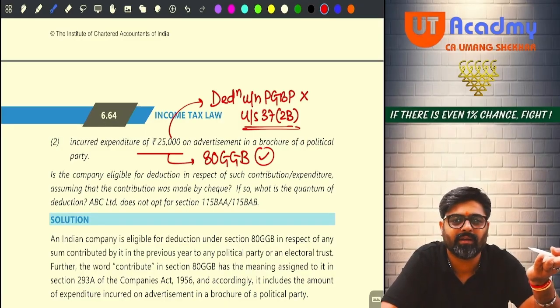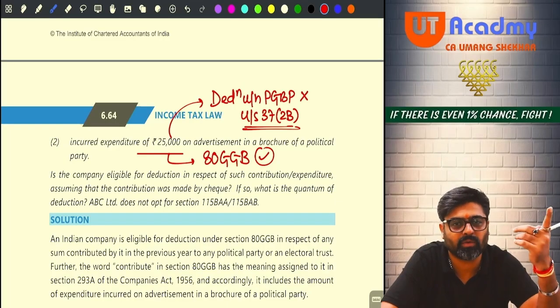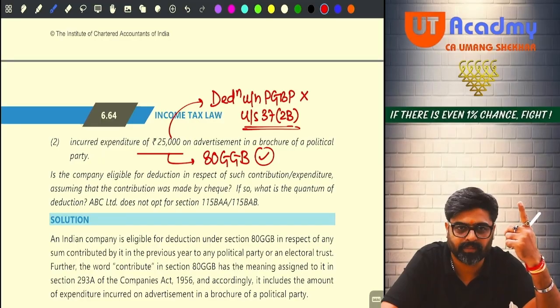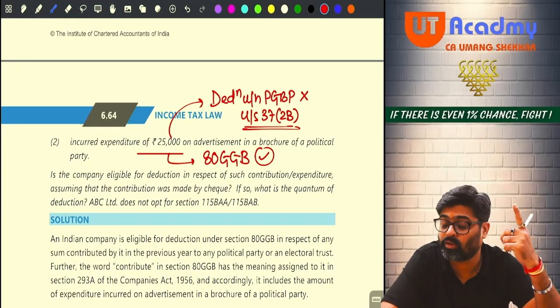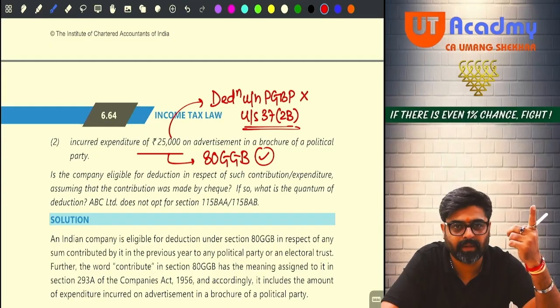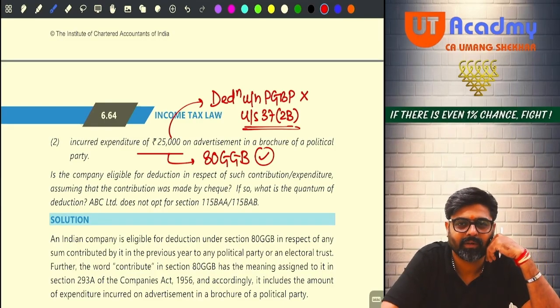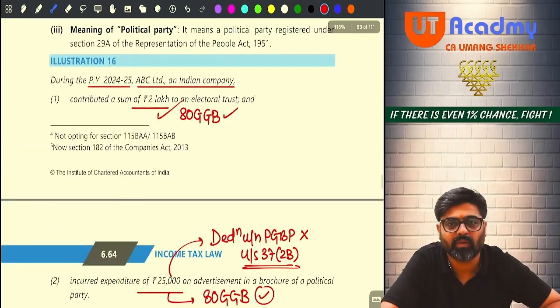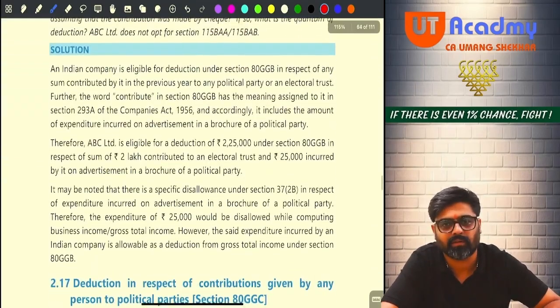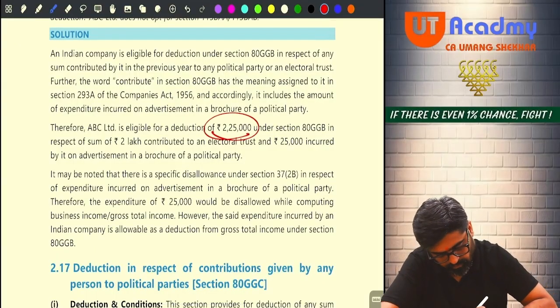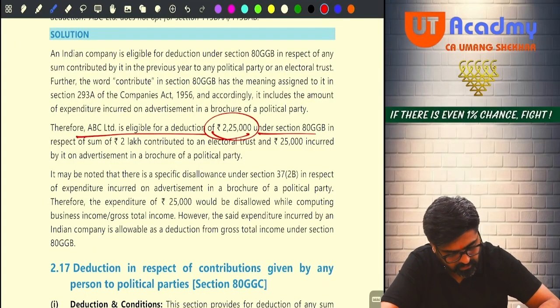So the amount which you are spending on the advertisement in the brochure, etc. of a political party is as good as contribution made by you. And if it is a contribution made by you to the political party, it has to be considered under 80GGB and not to be treated as your PGBP expense. It will be disallowed under section 37(2)(b). Yes or no? So how much will be your deduction under 80GGB now? This 25,000 and 2 lakh, total 2,25,000. Eligible for deduction under 80GGB.